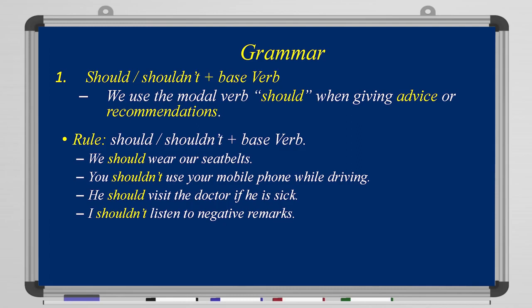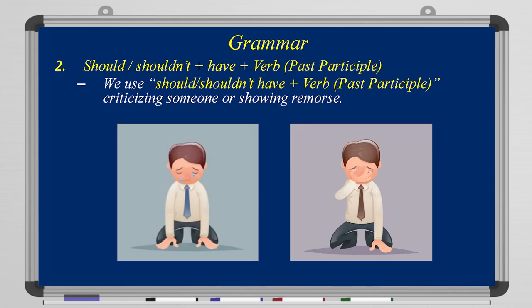Alright, the final example, I shouldn't listen to negative remarks. I should only listen to the positive ones. The second rule is should or shouldn't plus have plus verb in the past participle. We use shouldn't have plus verb past participle to criticize someone or show remorse. We use it for criticizing someone or showing remorse.